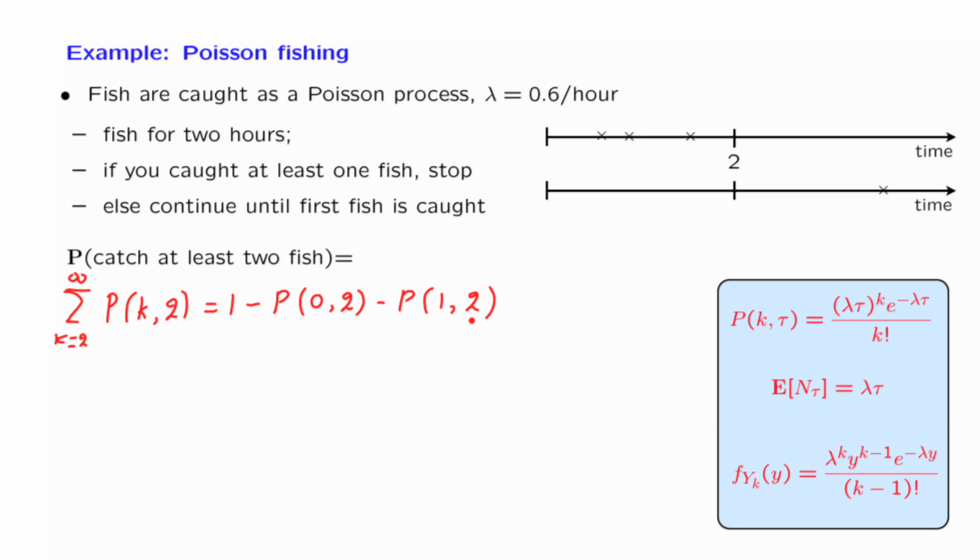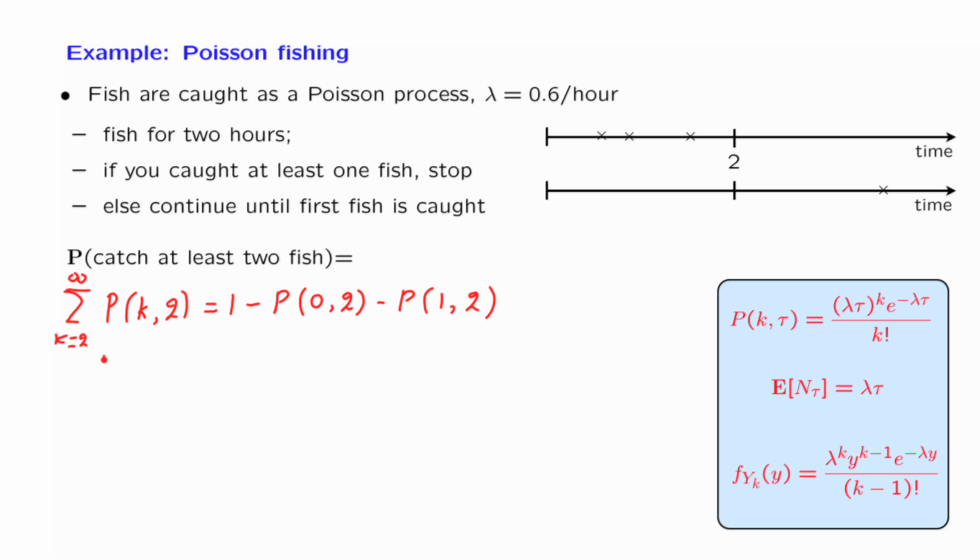If we were to write this in terms of arrival and inter-arrival times, we will catch at least 2 fish if and only if, by the time we stop, which will be time 2, we've had 2 arrivals, which means that the second arrival time happened before time 2.